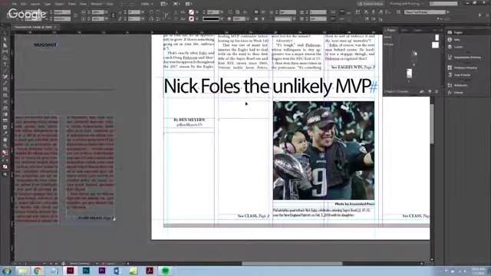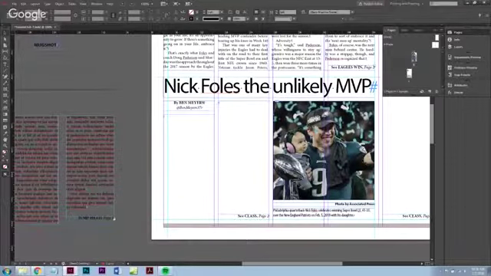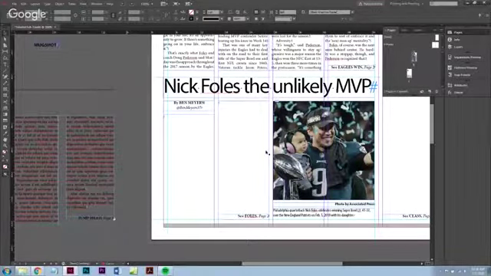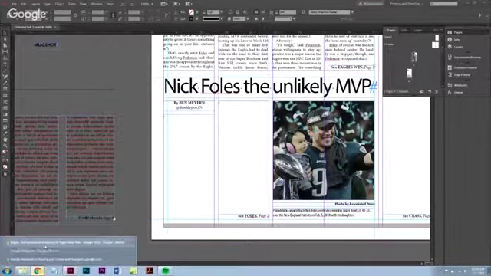So let's make our text boxes a little bit bigger. Line them up. Notice how the rules are popping up to help me out. That should be happening on your machine. If it's not, we can set it to do so. All right, so now we have this set up. And you notice how it's got a little bit more text on the page now, which is great. Before we put our text in, go down here, and we're going to do folds for our jump line, just because it's going to make our life much easier. We don't have to worry about that a little bit. So then we go up and take our black arrow. So we're looking good.